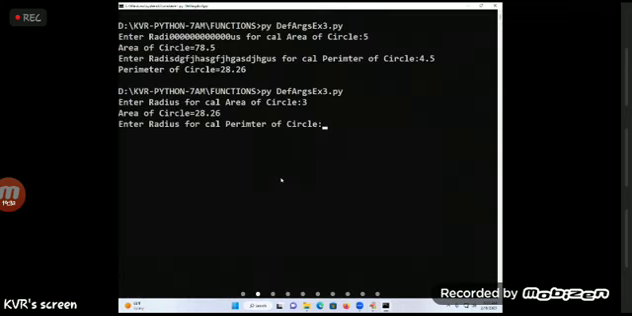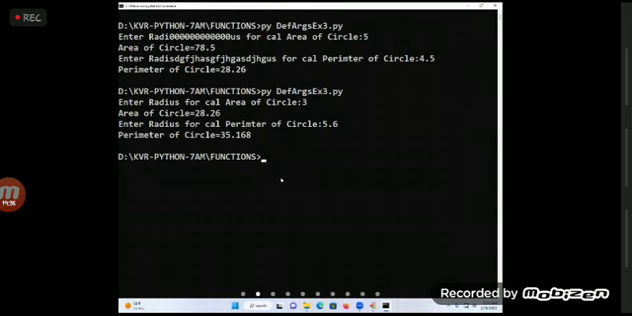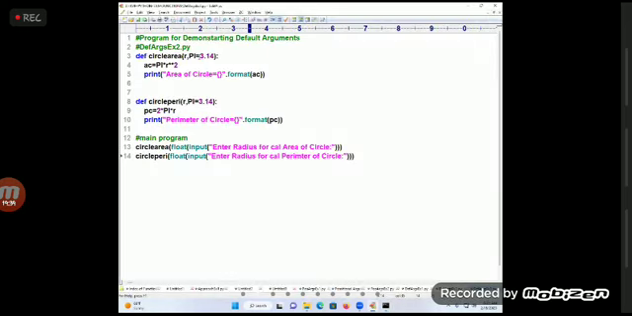So 3 and then 5.6. Answer is like that. Are you able to follow? So this is called default arguments. Did you understand? Fine. Next I want to introduce the rule of default arguments. Default arguments are always to be used as the last parameter. You cannot use them in the middle, and you cannot use them in the first step. Always to be used as the last step.